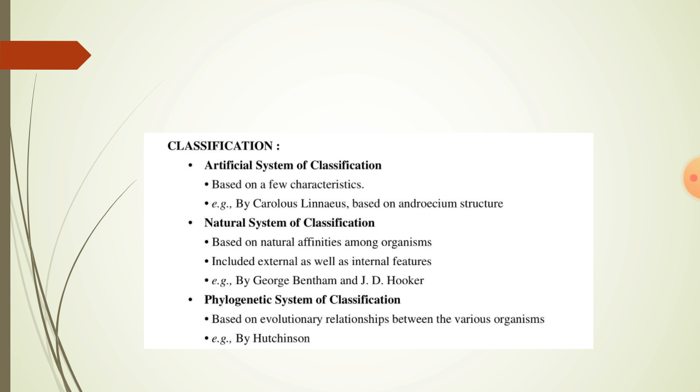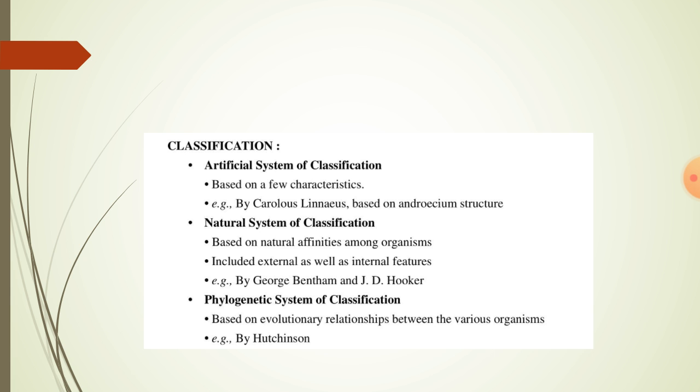Artificial system of classification was proposed by Carolus Linnaeus. It was based on androecium structure and on few characteristics. Natural system of classification was proposed by George Bentham and J.D. Hooker. It was based on natural affinities among organisms. It included external as well as internal features.